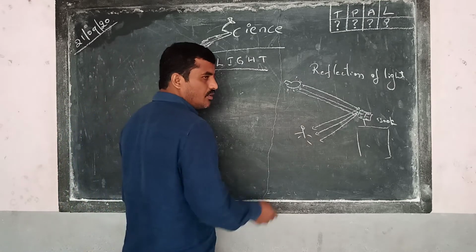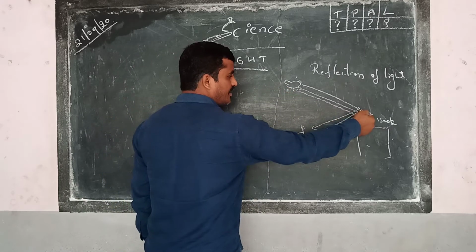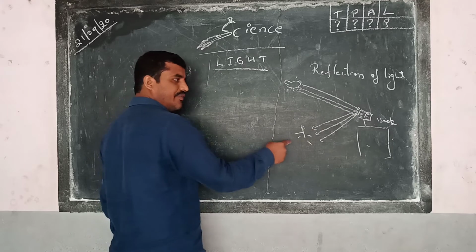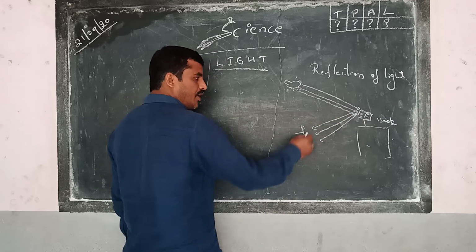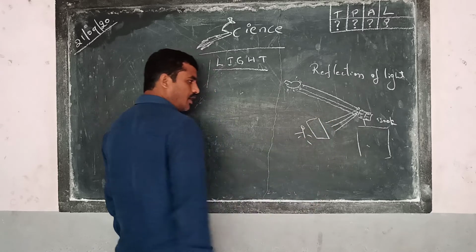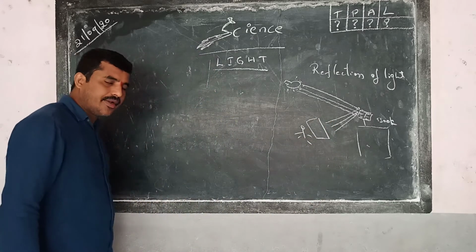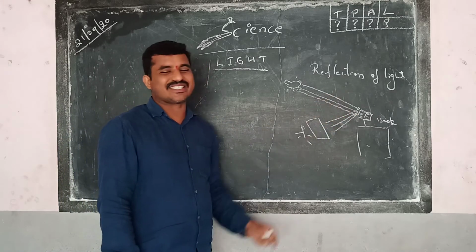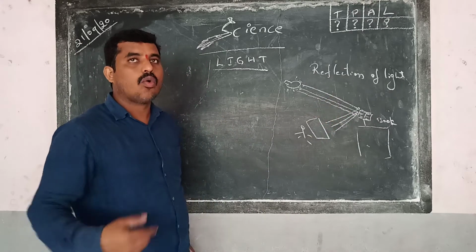So imagine now, when the light is falling on this object and it is reaching us, hitting back to our eyes, then we can see the object. Now imagine you keep a wooden plank or something, then can you see the object? We cannot. Why?